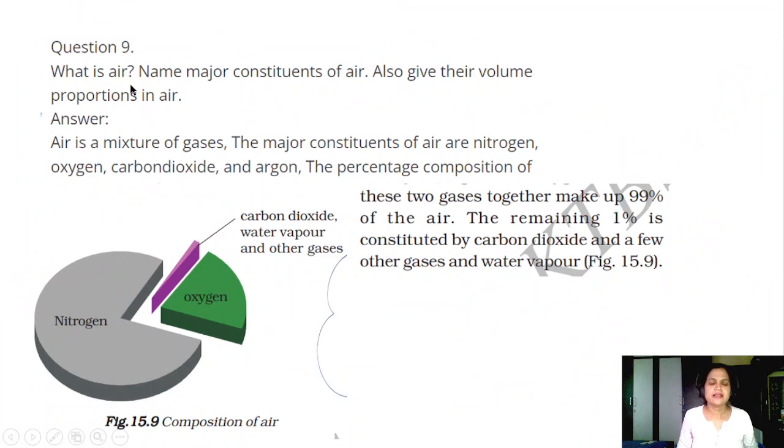Question number 9. What is air? Name the major constituents of air. Also give their volume proportions in air. Air is a mixture of gases. The major constituents of the air are nitrogen, oxygen, carbon dioxide, argon. Oxygen and nitrogen together make up 99%, and the remaining 1% is constituted by carbon dioxide, a few other gases and water vapor. Nitrogen is 78%, oxygen is 20%, and the remaining is this one.